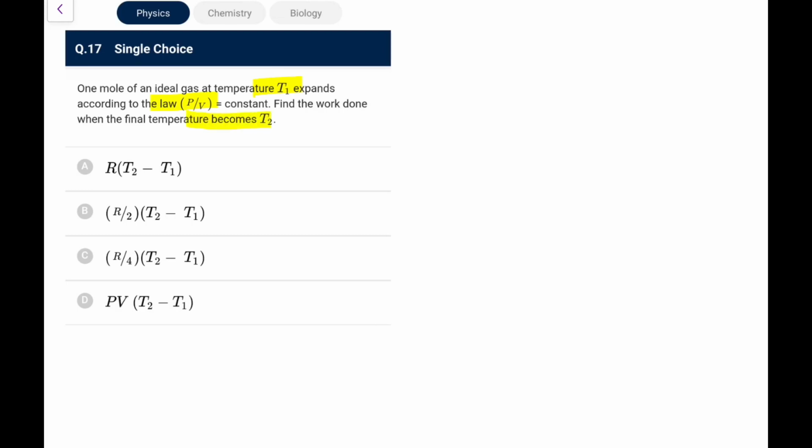Okay, find the work done when the final temperature becomes T2. So again it's a polytropic one. PV to the power minus 1 is constant. Again I'm saying, refer to the revision videos I have made, Physics in 5 Minutes. You will get the answer.